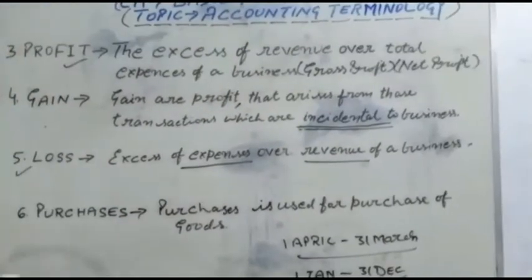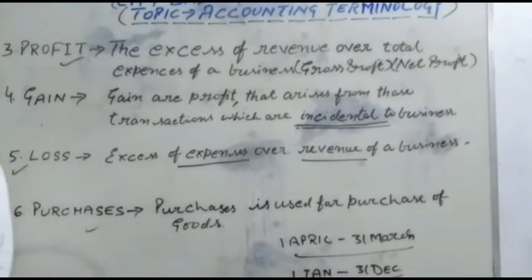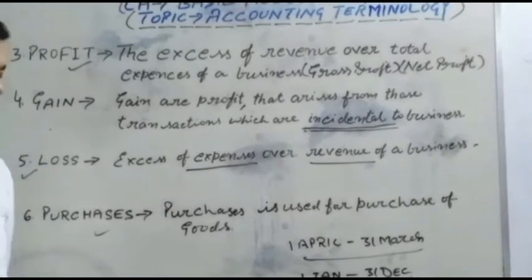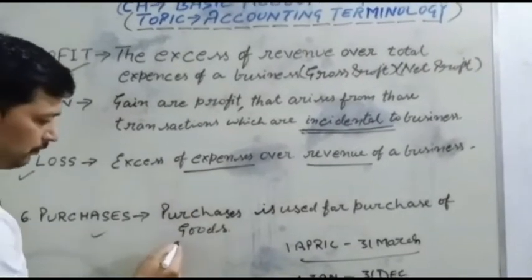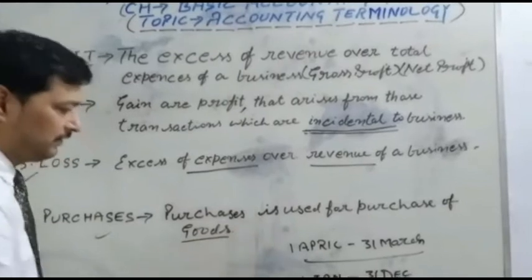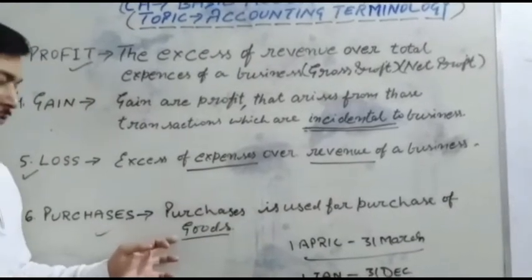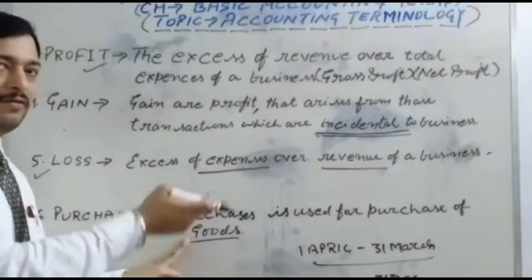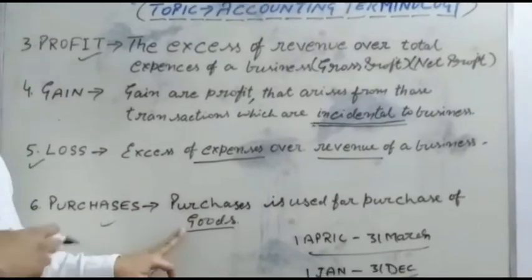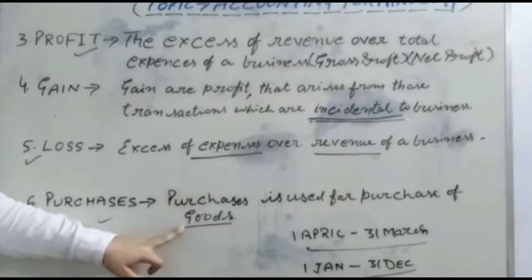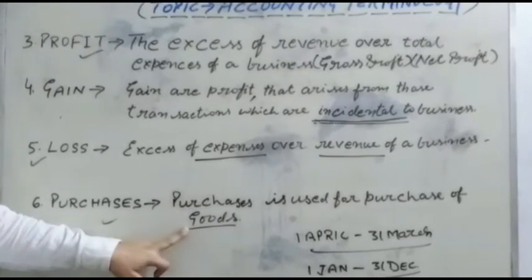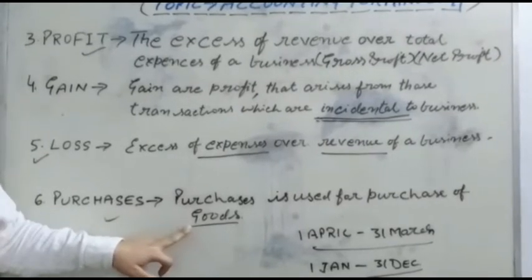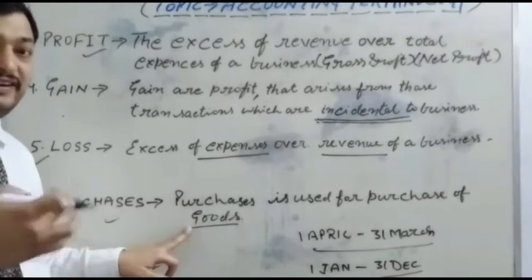And next is purchases. Purchases is used for purchase of goods. It is the main word for goods. Students, what is the meaning of goods? I have explained the meaning of goods in my previous videos. Goods is a product in which the firm is dealing or producing for sale.